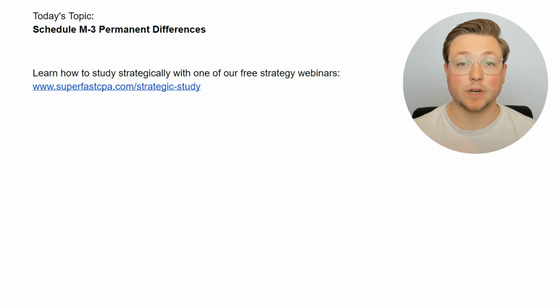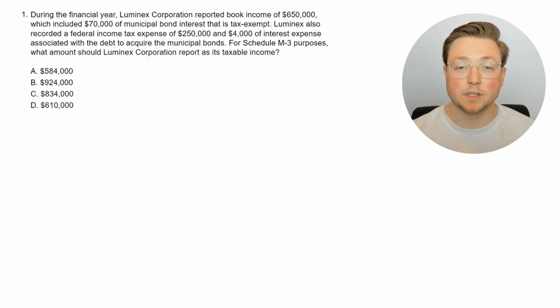With all that said, let's dive straight into the questions. All right, here is question 1. During the financial year, Luminex Corporation reported book income of $650,000, which included $70,000 of municipal bond interest that is tax exempt. Luminex also recorded a federal income tax expense of $250,000 and $4,000 of interest expense associated with the debt to acquire the municipal bonds. For Schedule M3 purposes, what amount should Luminex Corporation report as its taxable income?